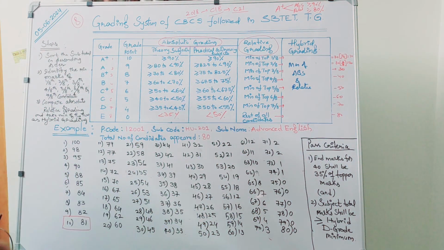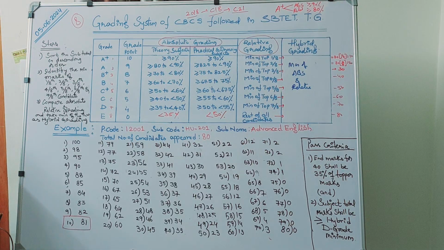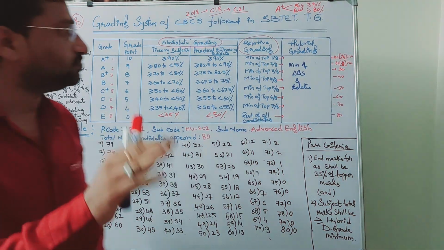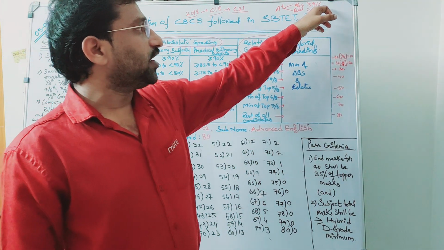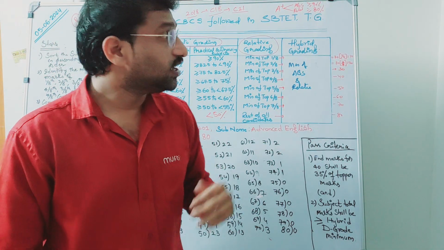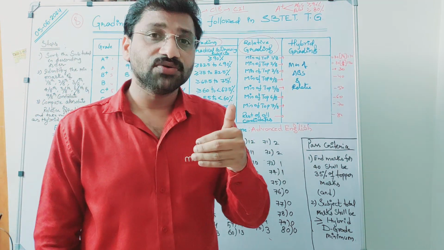So if you take 80% only, you are going to do justice to the candidate. That is a real justice that we can do to the students.